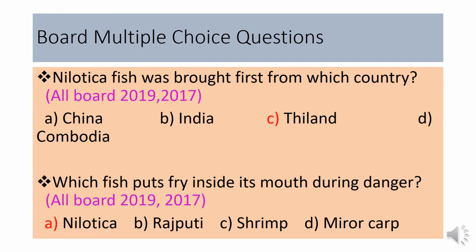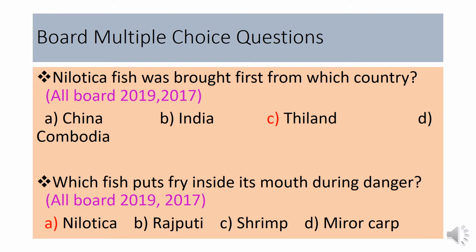In this slide you can see another board question: Nilotica fish was brought first from which country? This MCQ is also very important. Nilotica fish was brought first from Thailand.